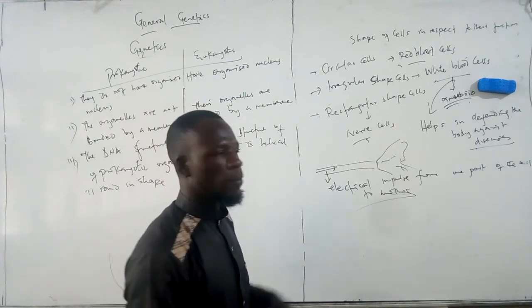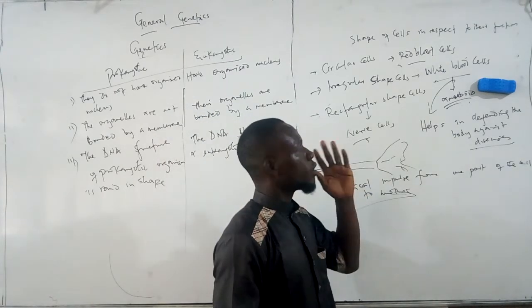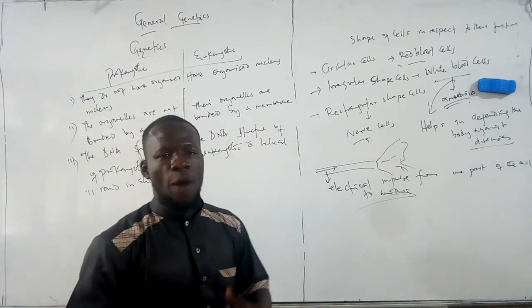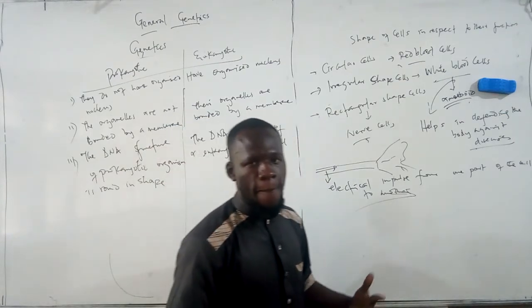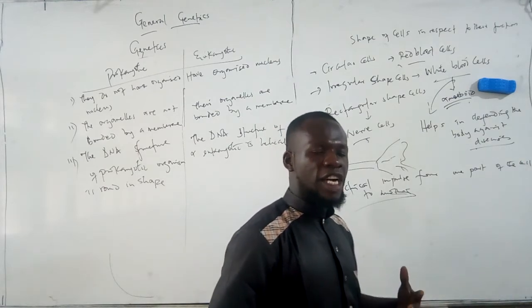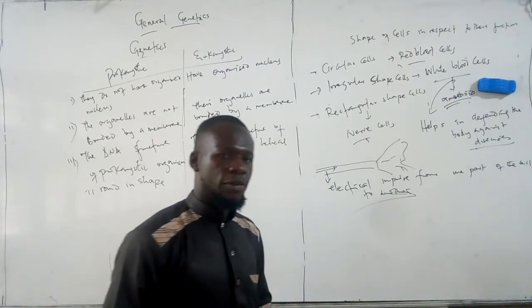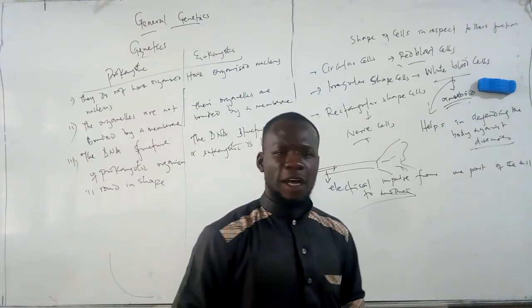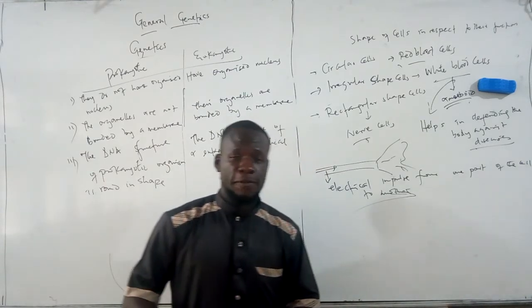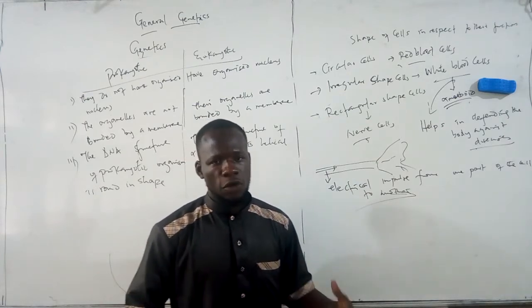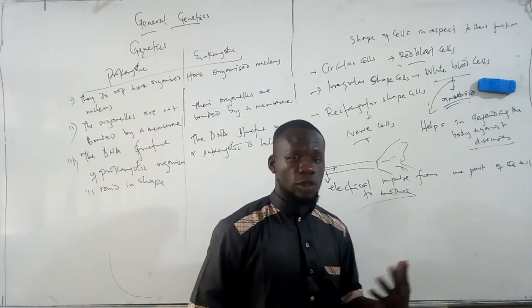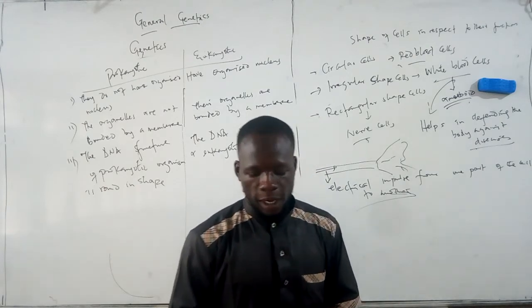So these are the shapes of cells in respect to their function. So I want you to identify more shapes of cells and explain their related functions. I want you to observe that. Feel free to pause the video, observe your body system, and see if they are actually related to their function. You observe the shape of your cells and see if they actually relate to their function. Feel free to pause the video.